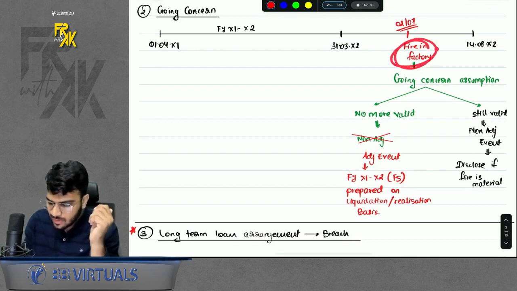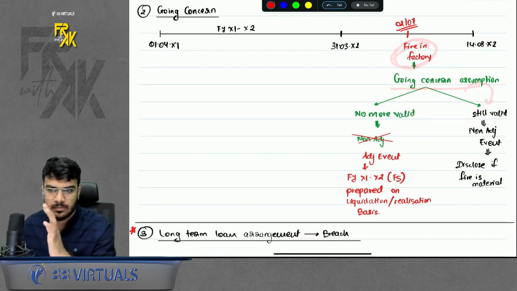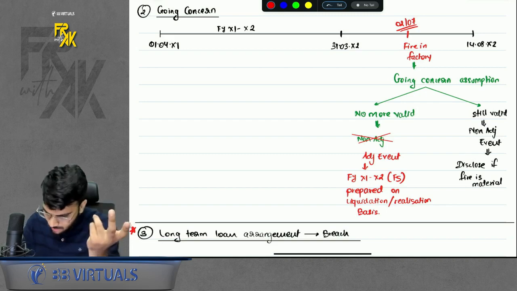Acha. What if because of this fire, my going concern assumption is not affected, it is still valid? Then it was a non-adjusting event.